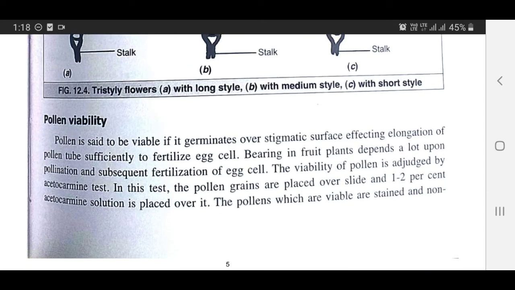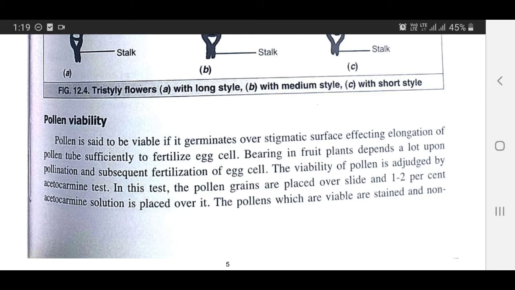Pollen viability. Pollen is said to be viable if it germinates over a stigmatic surface, effecting elongation of the pollen tube sufficiently to fertilize the egg cell. Bearing in fruit plants depends a lot upon pollination and subsequent fertilization of the egg cell. The viability of pollen is assessed by